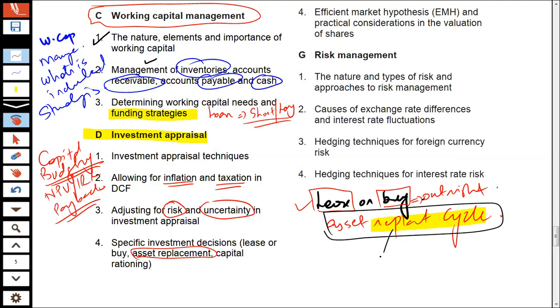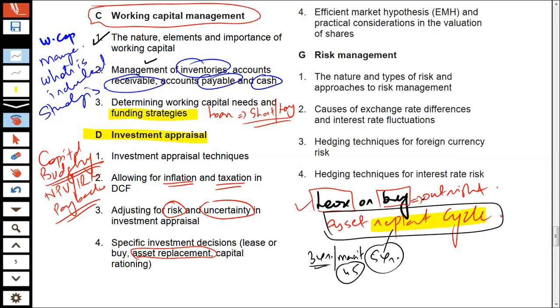For example, there is a machinery or equipment which has a life of 5 years. But you have seen that if we don't replace it in 3 years, then the maintenance cost in year 4 and year 5 goes up.